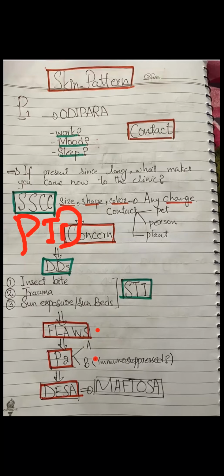They will easily develop conditions like fungal infections. For example, any patient on steroids or any diabetic patient are immunocompromised. Your pregnant patients are also immunocompromised. They can have skin conditions like impetigo or eczema. That's why, doctors, I have written immunosuppressed.